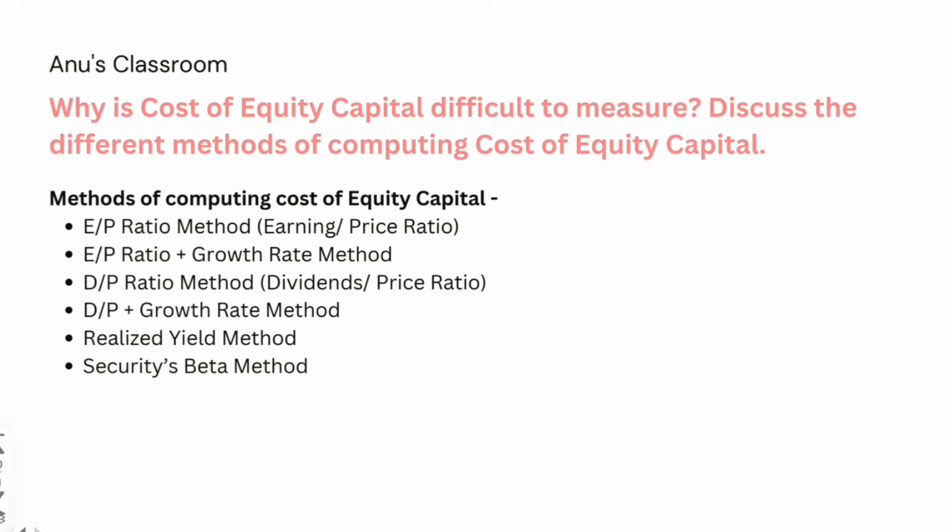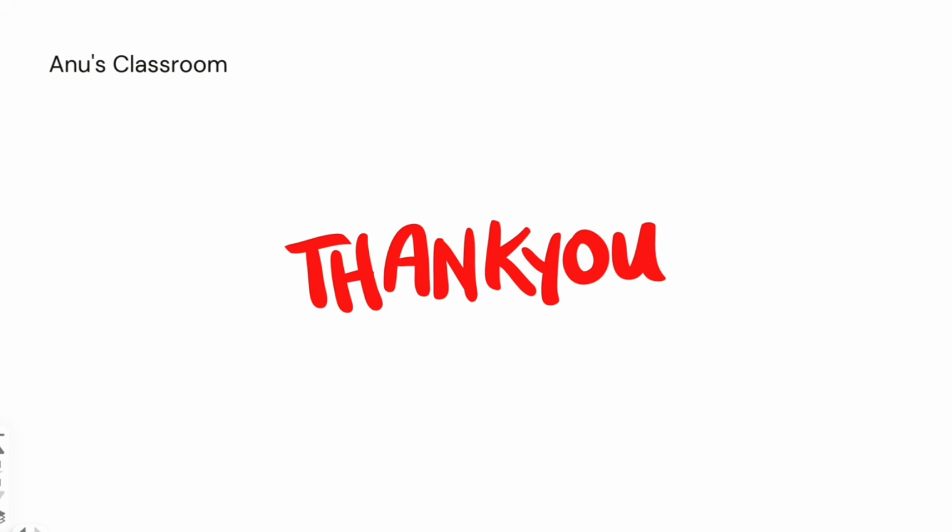Now, a few methods of computing this cost of equity capital as given in our textbook are the EP ratio, that is the earnings to price ratio, the EP ratio plus growth rate, the DP ratio, the dividends to price ratio, the DP plus growth rate method, the realized yield method, and the securities beta method. So these are a few important questions I came across in Unit 5 of our MMPC 14 textbook.